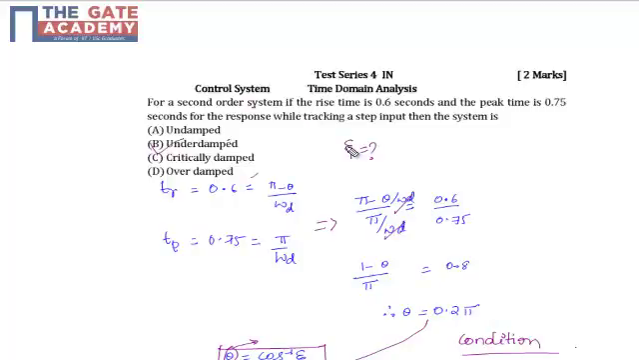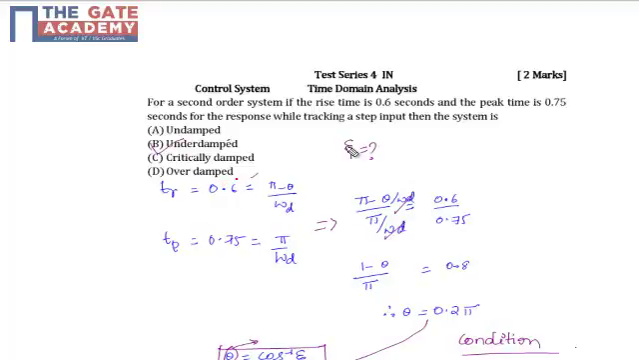The given question is from Control Systems, chapter Time Domain Analysis, and it is for a second order system. If the rise time is 0.6 seconds and the peak time is 0.75 seconds for the response while tracking a step input, then the system is undamped, underdamped, critically damped, or, fourth option, overdamped.